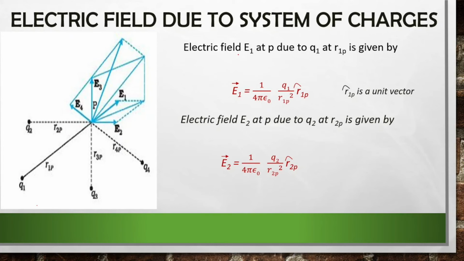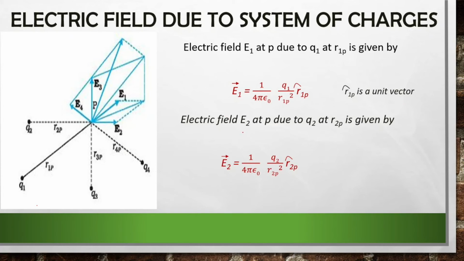So the electric field E1 at P due to Q1 at R1P is given by, we can write the equation for electric field. E1 is equal to 1 by 4 pi epsilon 0, Q1, here our source charge is Q1, by R1P square. The distance between them is R1P, so R1P square, and R1P cap gives the direction of electric field at this point P, and it is the unit vector.